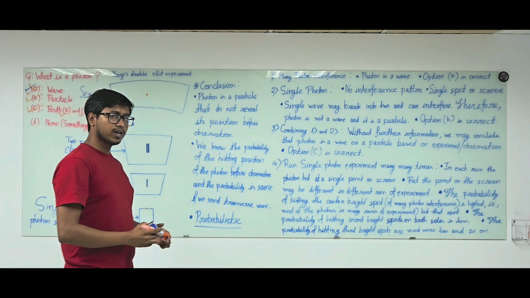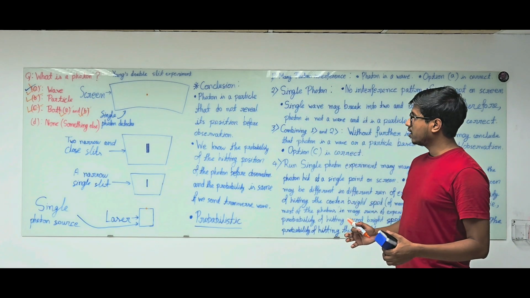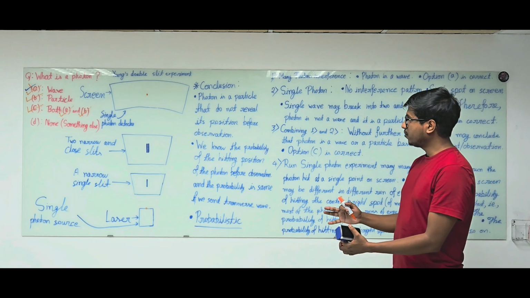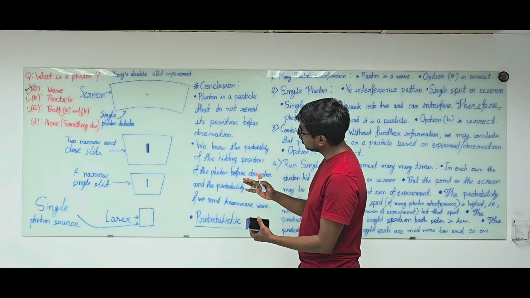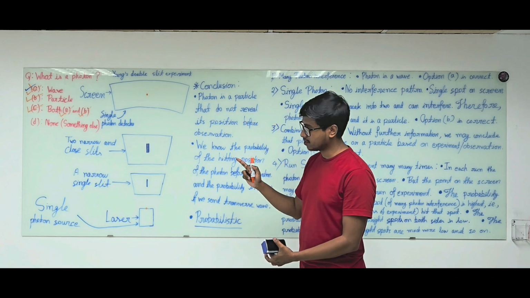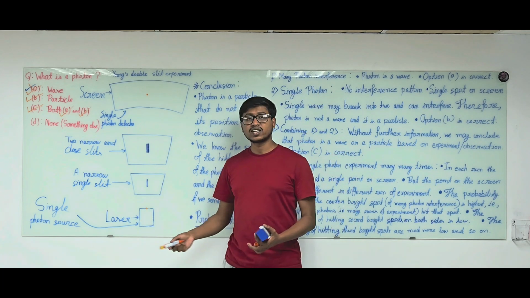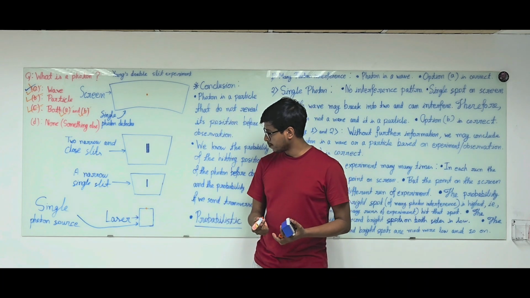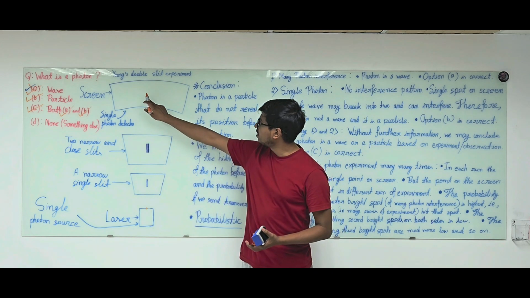Okay. Now here comes the final trick of today's lesson. Finally, if we run the Young double slit experiment with a single photon many times, let's say our single photon source generates a single photon every 2 minutes, and in the first run of the experiment the single photon hits this spot.